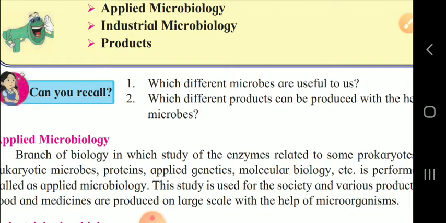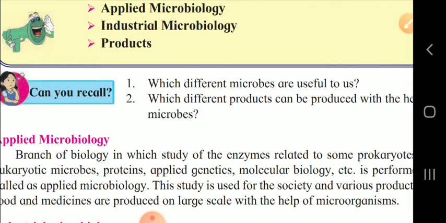Actually, the meaning of applied microbiology is how we can apply and use this microbiology in our daily life. This study is used for society as well as for various products like food, medicine, etc., which are produced on a large scale with the help of microorganisms.